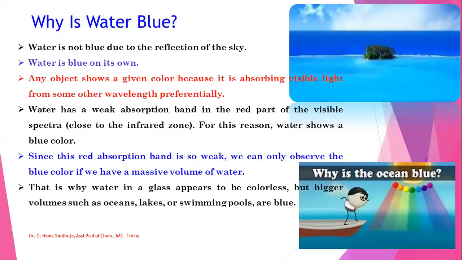This red absorption band is so weak that we can only observe the blue color if we have a massive volume of water. For example, if you have water in a glass, it appears colorless. But in bigger volumes such as oceans, lakes, or seas, it appears blue. This is because of the absorption band.